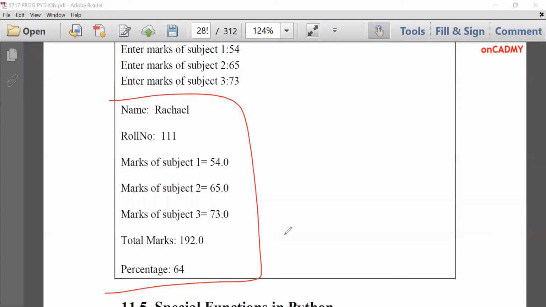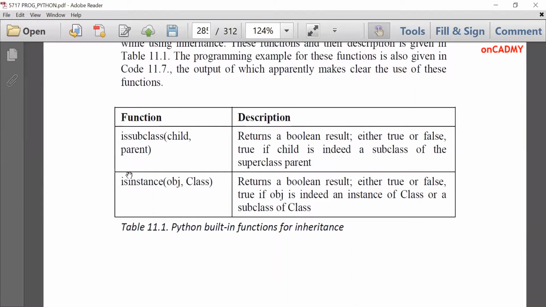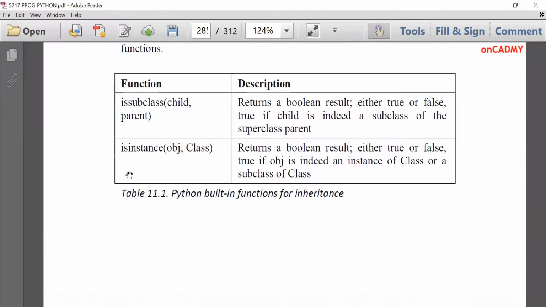Now the next is special functions in Python. There are two special functions which are very simple to use. issubclass(child, parent). Their result is either true or false.